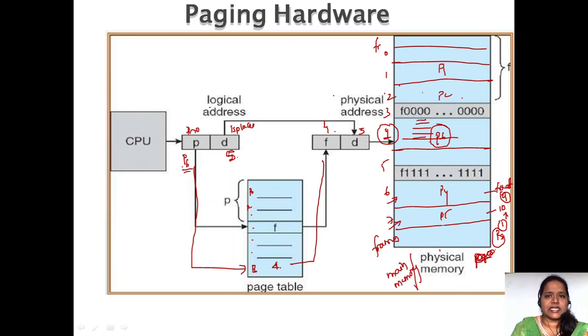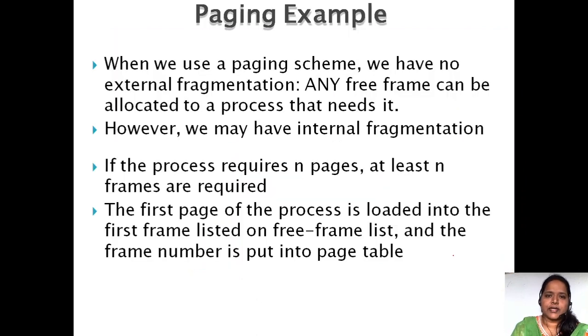But here there is no external fragmentation. Internal fragmentation will be there, but there will be no leftover spaces. Why? Because wherever we find a place, we dump the pages onto that particular frame. So external fragmentation won't be there. When we use a paging scheme, we have no external fragmentation, as I have said before. Why? Because any free frame can be allocated to any process.